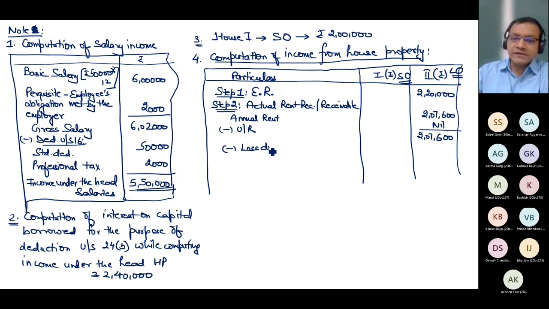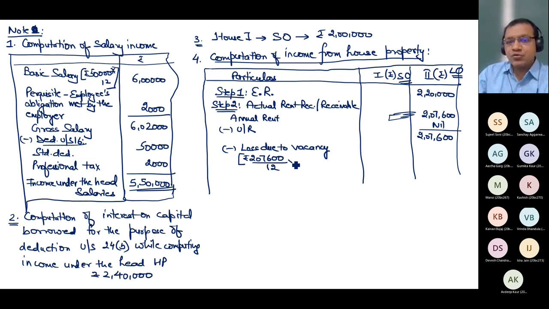In case you disagree with me, you please discuss and give me the clarification or satisfy my viewpoint. Loss due to vacancy. Now vacancy is 2 months, so I can easily compute the loss due to vacancy. Can you tell me how I will compute it in rupee terms? 2,07,600 is the annual rent. You divide it by 12 and multiply it by 2.